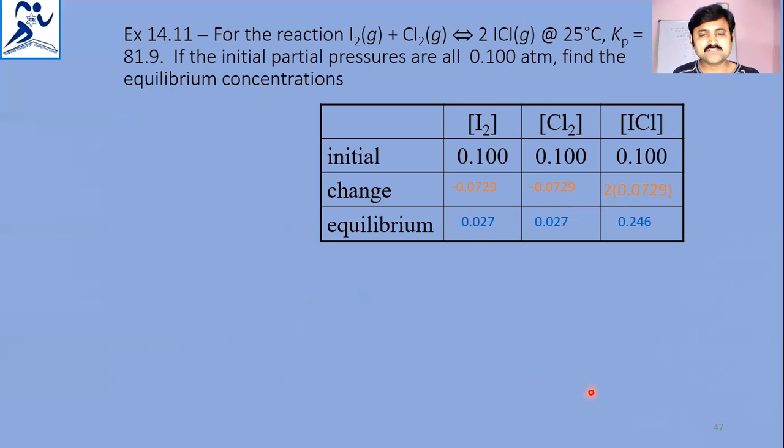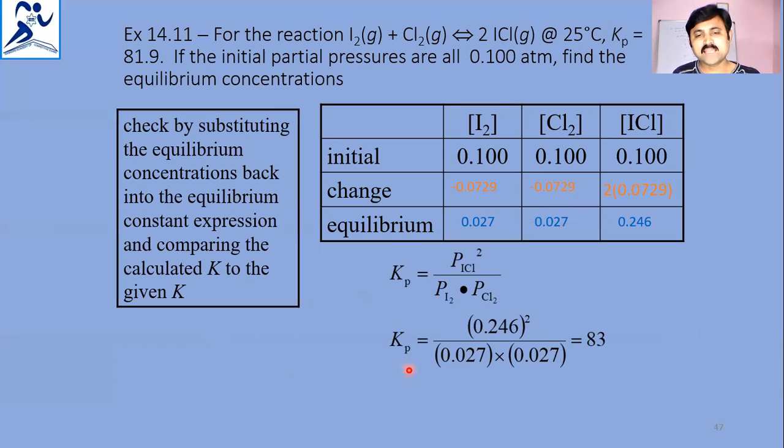Those values are substituted in the Kp expression, and we got 83. So the Kp calculated matches the given Kp within significant figures, that means approximately.